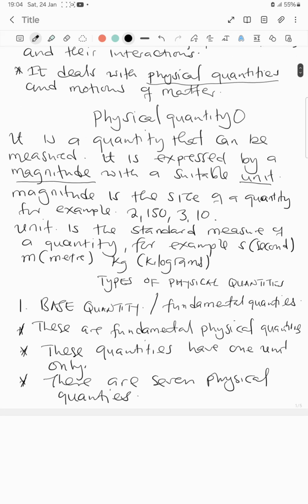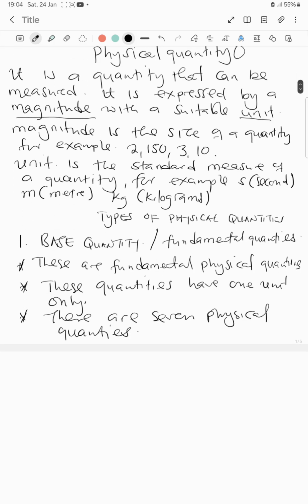What we mean by magnitude is the size of a quantity, for example 2, 150, 3, 10. A unit is a standardized measure of a quantity, for example seconds, meter, kilograms, and so on.